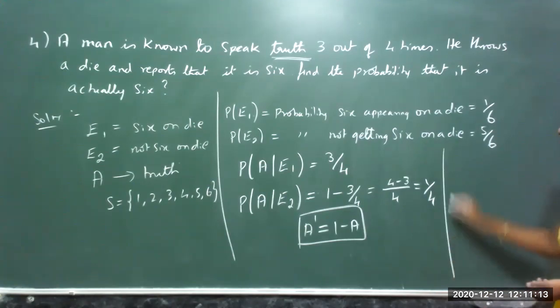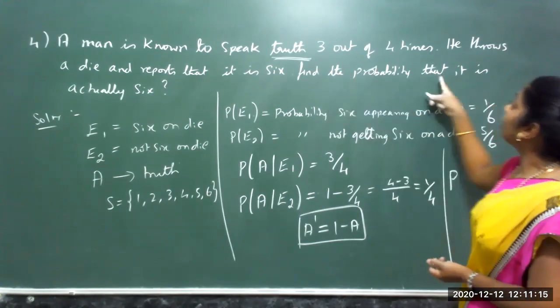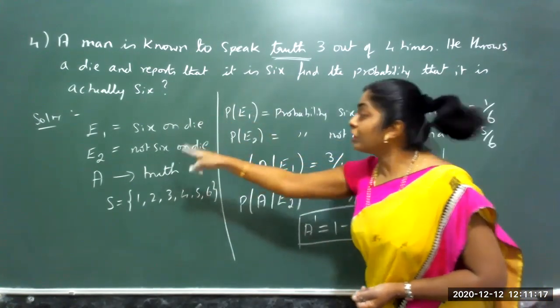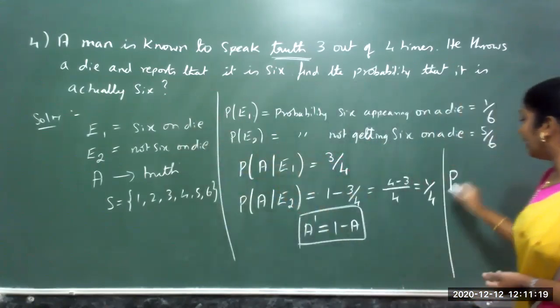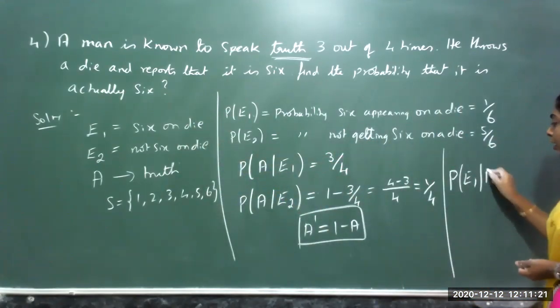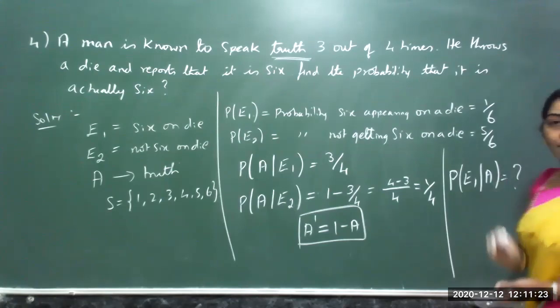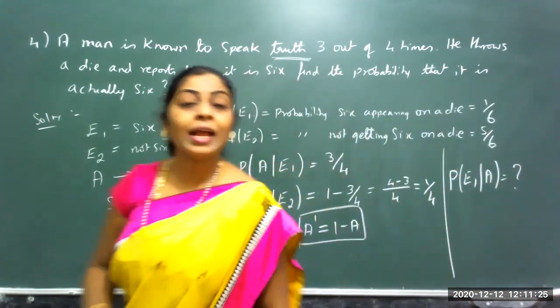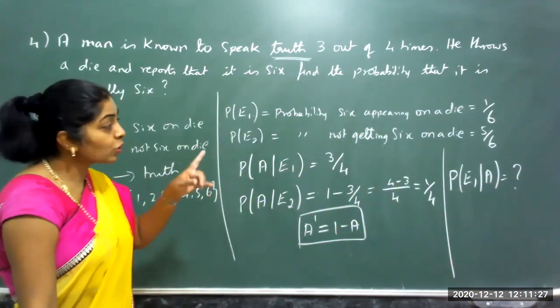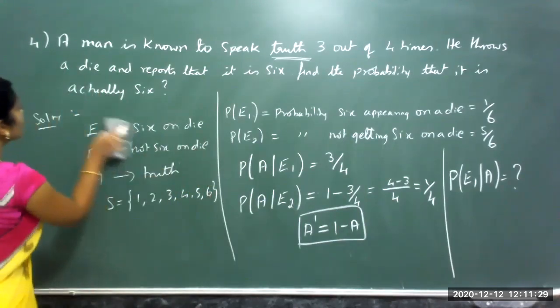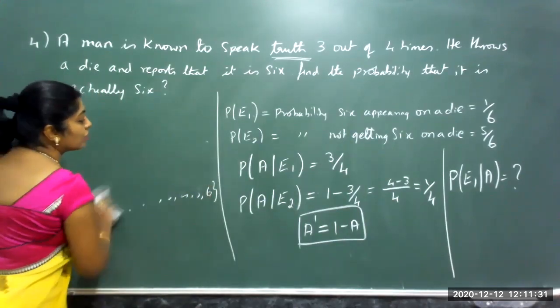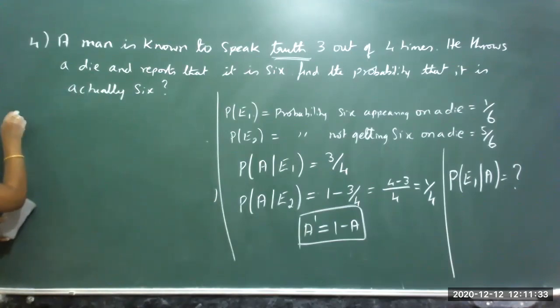What is asked to find? Probability that it is 6. Which is the chances of 6 getting on a time? That is E1 and speak the truth. Probability of E1 and speak the truth. So that is what I have to find using Bayes' theorem. So using the data, let us simplify.